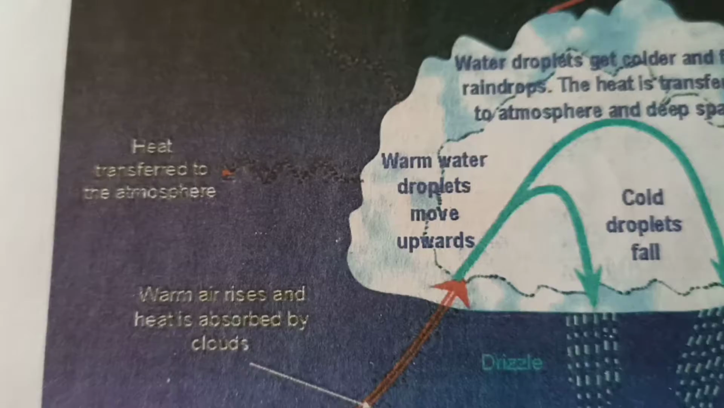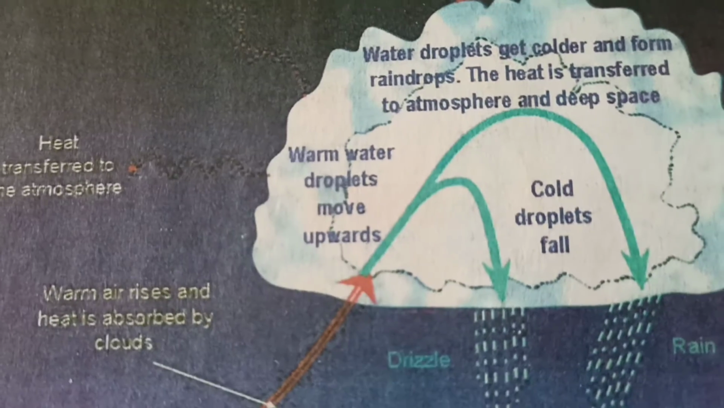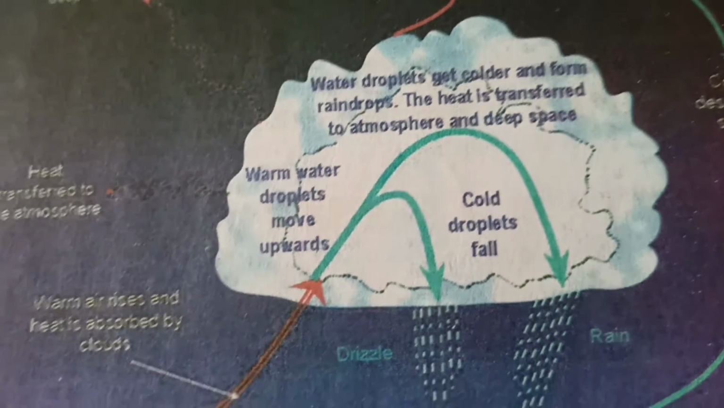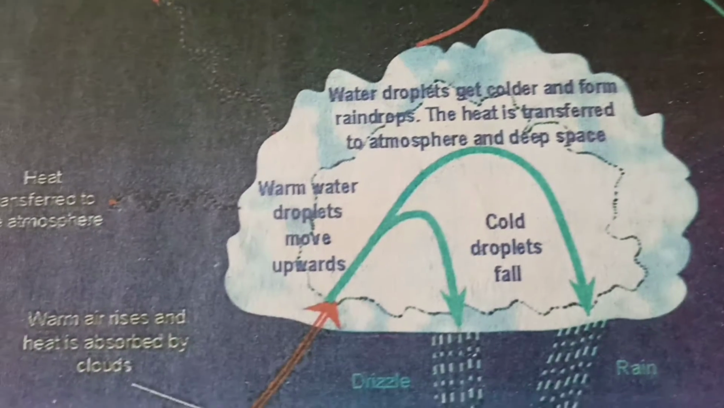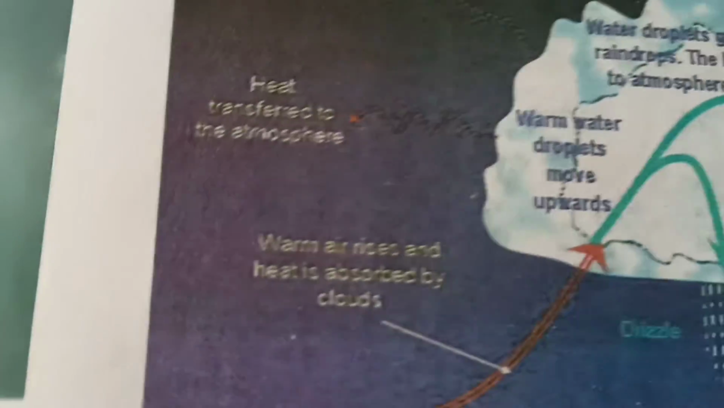So convectional rainfall generally happens in the low latitudes on sunny summer days, in the interior part of the continent, and not in the sea coastal parts. Okay, next we will talk about orographic rainfall.